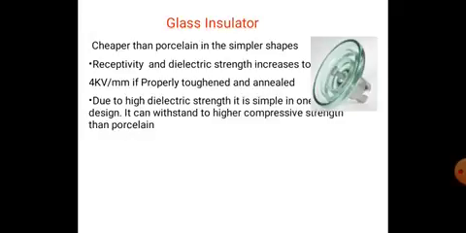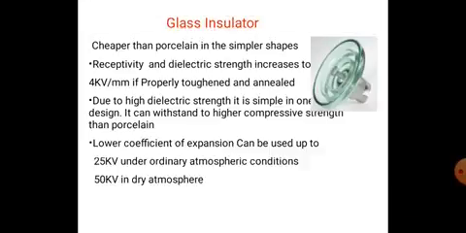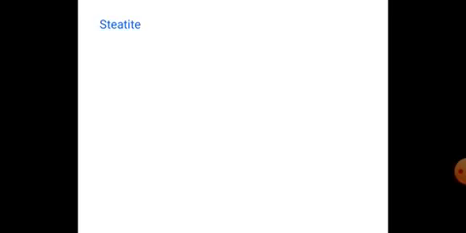It is simple in design, it can withstand higher compressive strength than porcelain, and its lower coefficient of expansion allows use up to 25 kV under ordinary atmospheric conditions, 50 kV in dry atmosphere. So normally we use 25 kV in atmospheric conditions, and in dry atmosphere 50 kV.